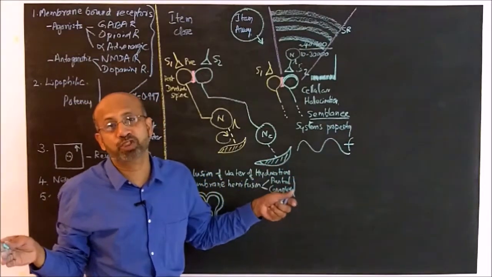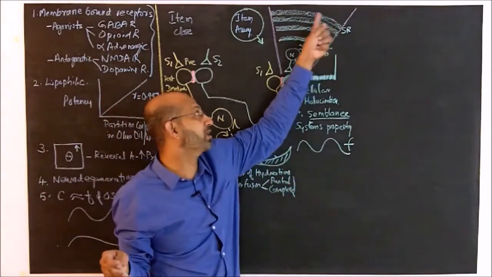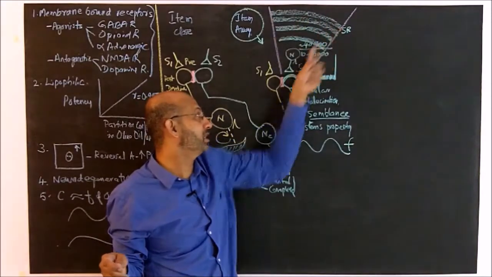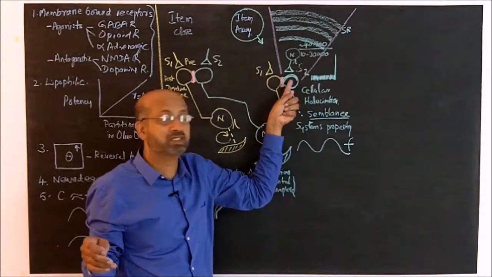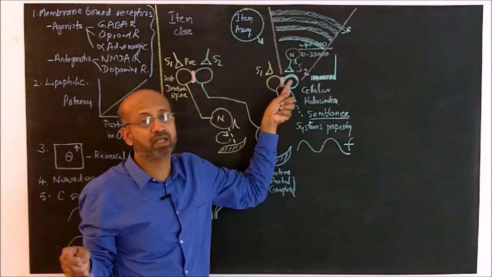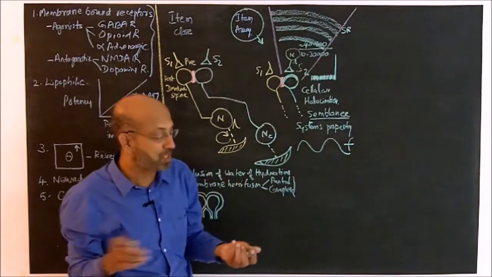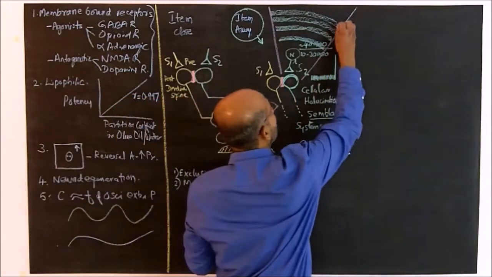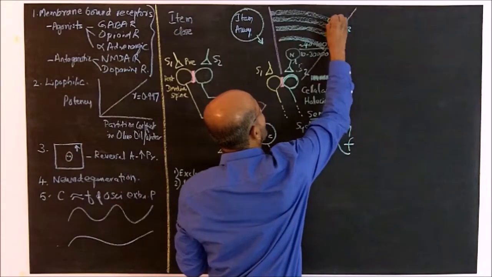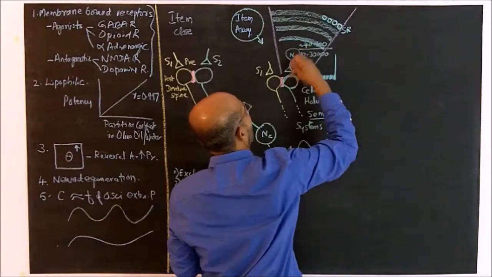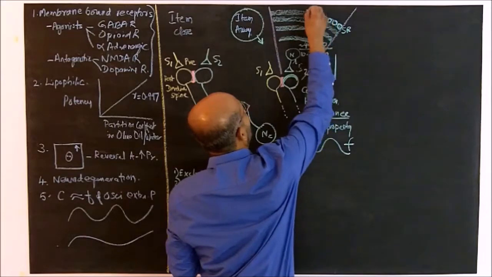Now we have to ask the question, do we really need to activate all those sensory receptors in order to activate this postsynaptic terminal? We need not necessarily. Only a subset of the sensory receptor activation should be able to activate this postsynaptic terminal.